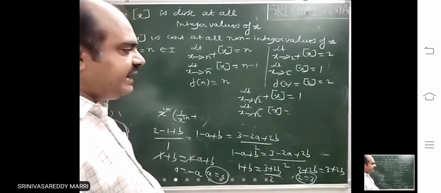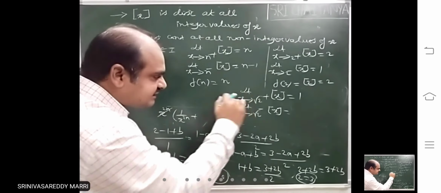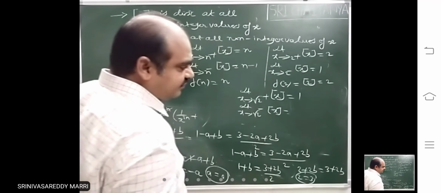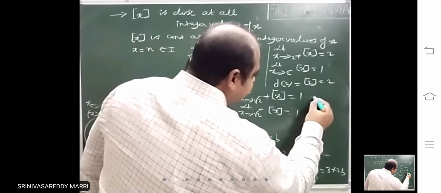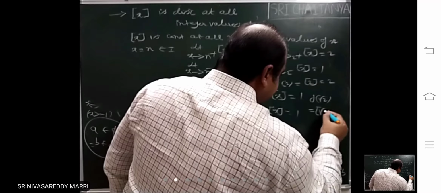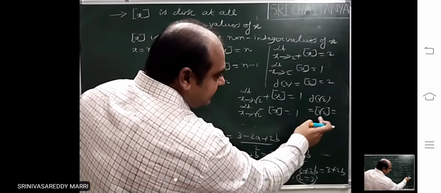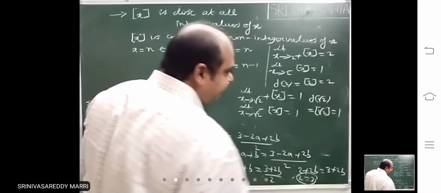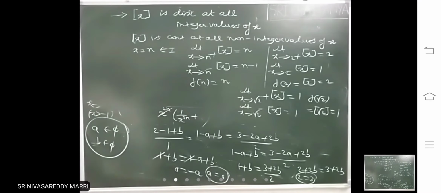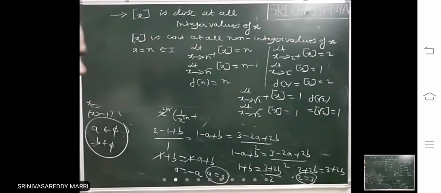Just less than 1.414 means 1.40 like that you will get. That means this is what? 1. f of root 2, what you will get? Step of root 2. This is step of 1.414. That means look at all the three. All the three will be equal. The main point is this will be discontinuous at all integer values of x, this will be continuous at all non-integer values of x.